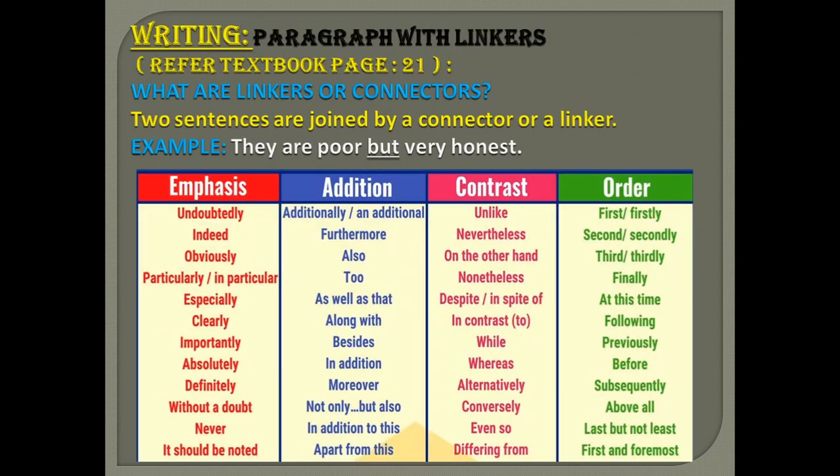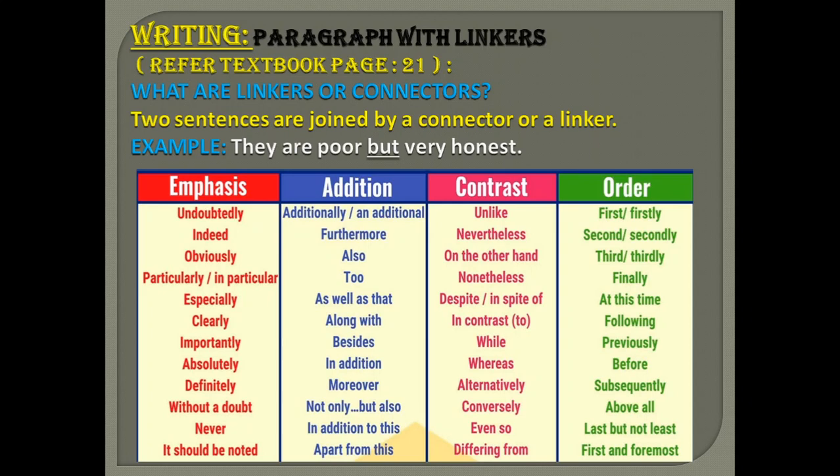The last topic is writing. Children, we are supposed to write a paragraph using linkers. So you should know first what are linkers, right? There is an exercise in textbook, page number 21. Children, linkers are something that will help us to connect two sentences into one sentence. Two sentences can be joined by a connector or a linker. Children, linker is also called as connector.